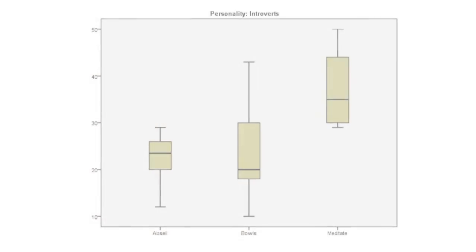Here you can see that each box plot is roughly symmetrical for introverts and confirms the results of the normality tests that were shown previously. There don't appear to be any outliers in the introvert group.